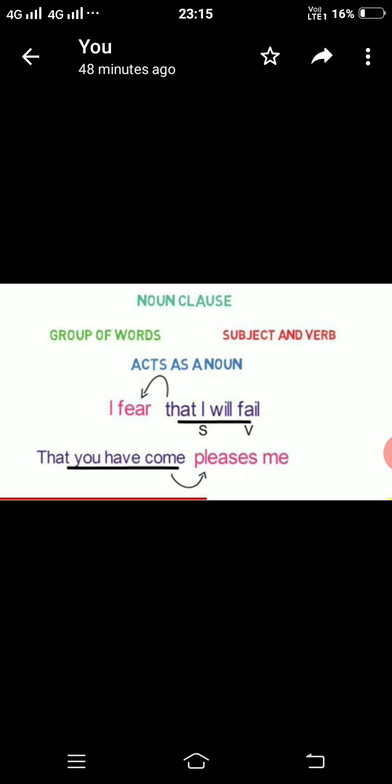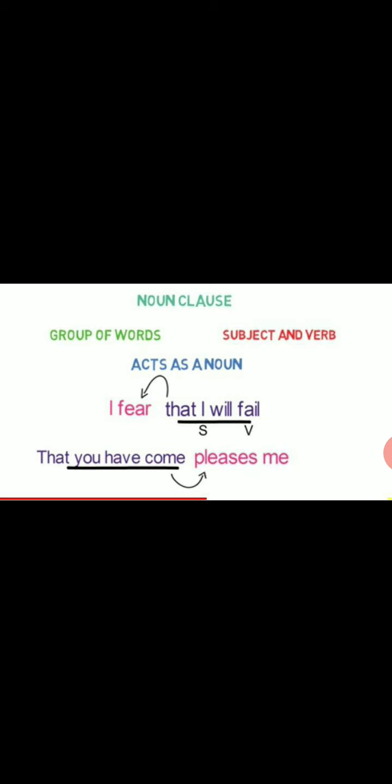I fear that I will fail. So here, that I will fail is what? I is the subject and will fail is the verb. So that I will fail is a dependent clause or subordinate clause. And which kind of dependent clause? It is a noun clause. Why?